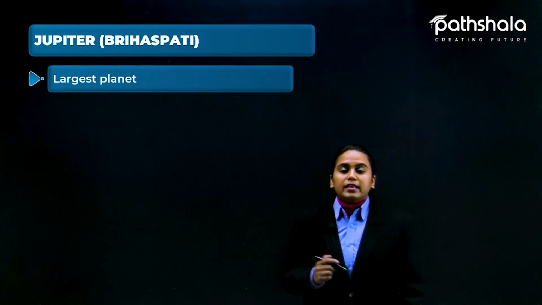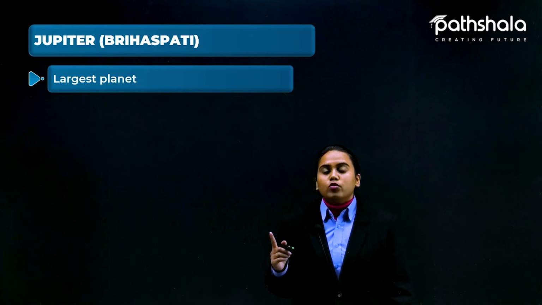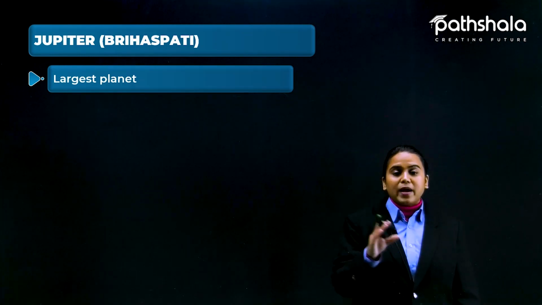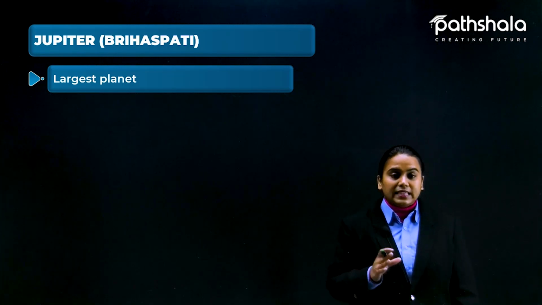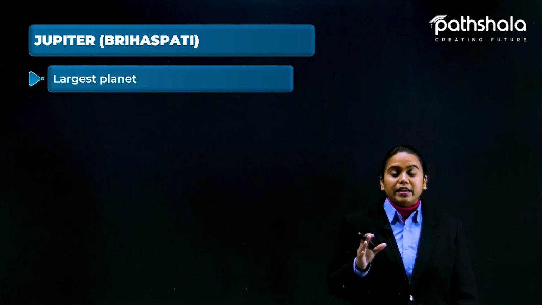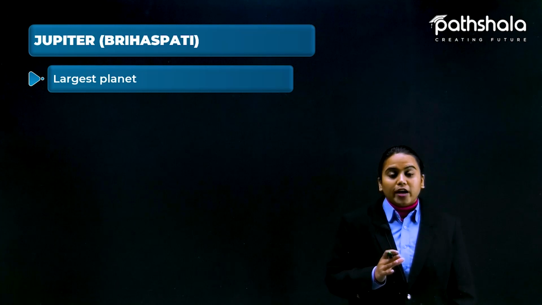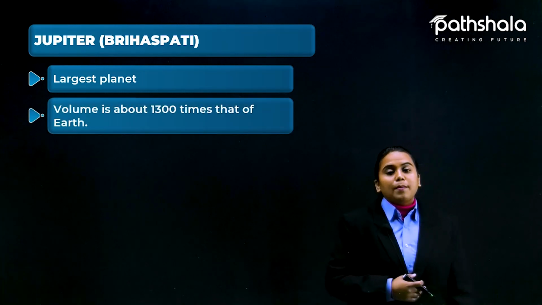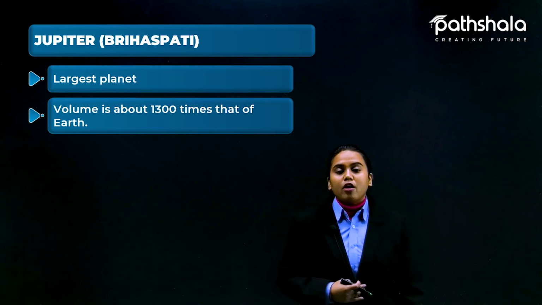So this is the largest planet of the solar system. If we compare the size of all planets by keeping them in sequence, we will see that this one is very huge. Its volume is about 1300 times that of Earth.